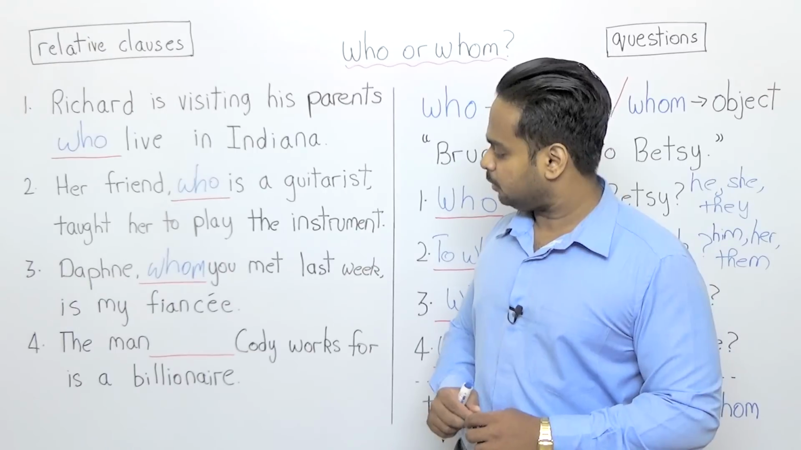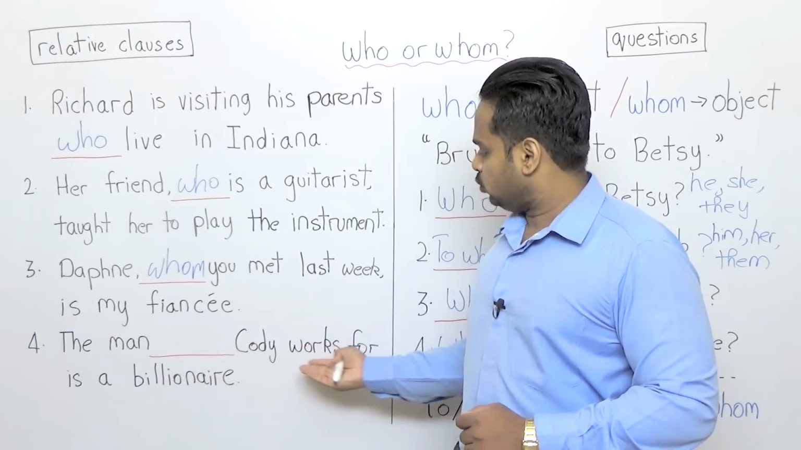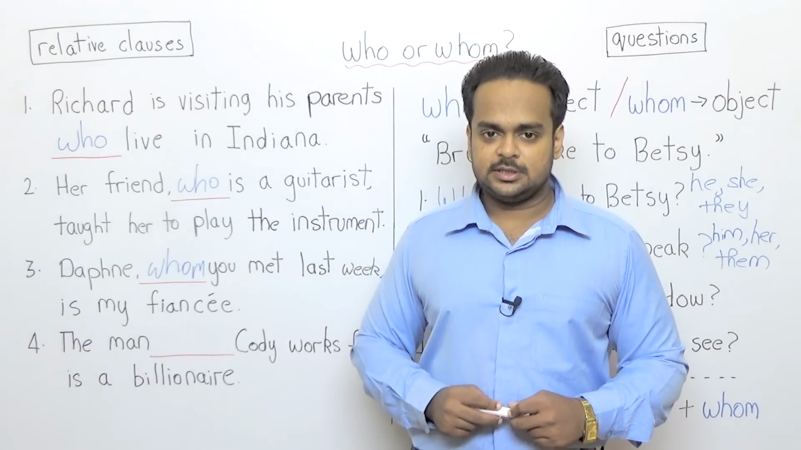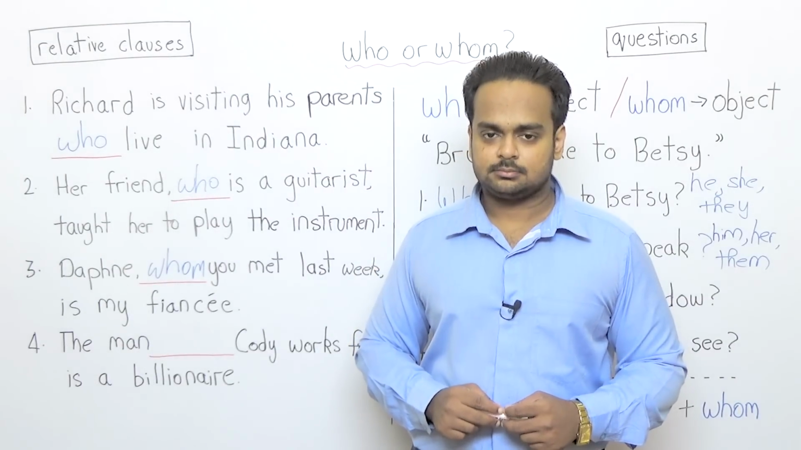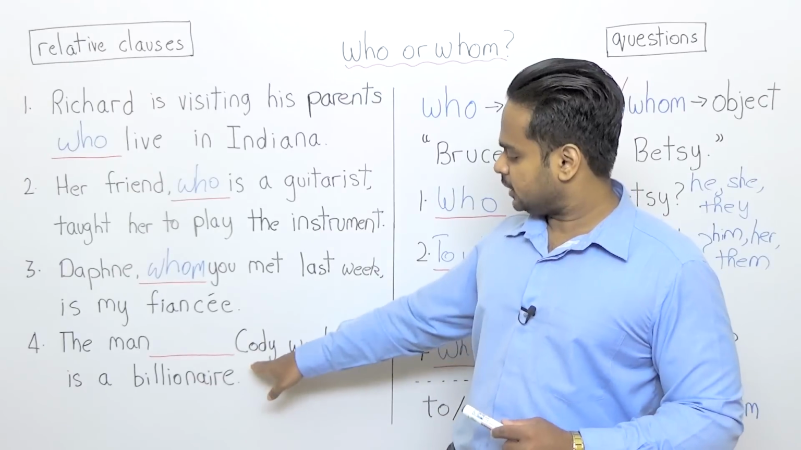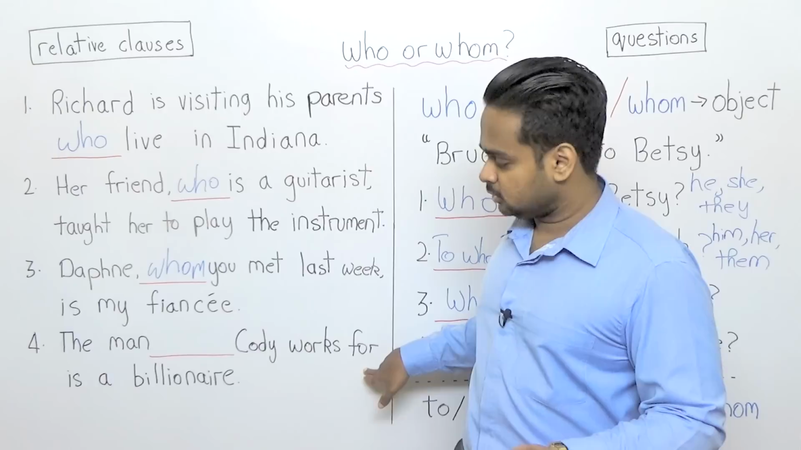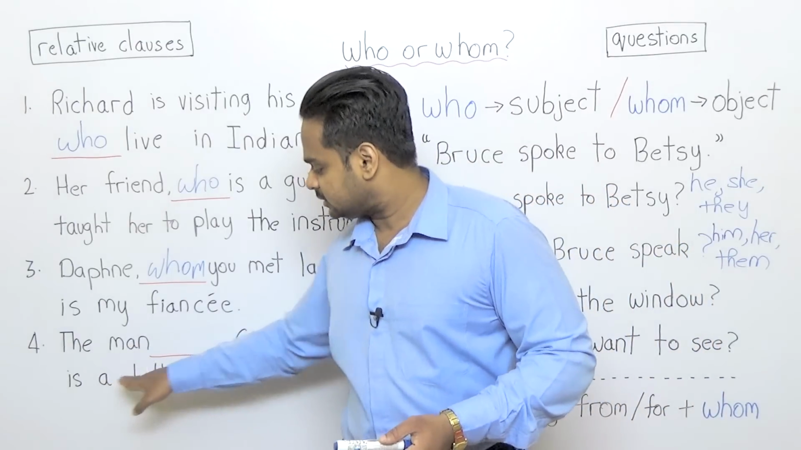And in the last example, the man Cody works for is a billionaire. Can you now split this into the two smaller clauses? The first clause starts here. Cody works for a man. The second clause is the man is a billionaire.